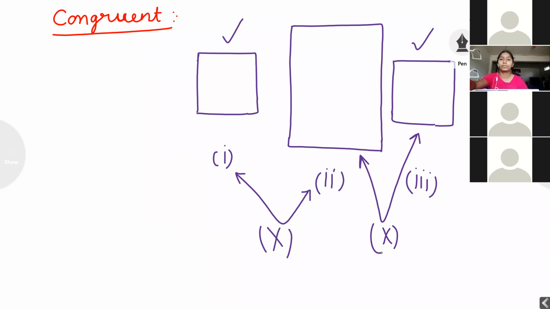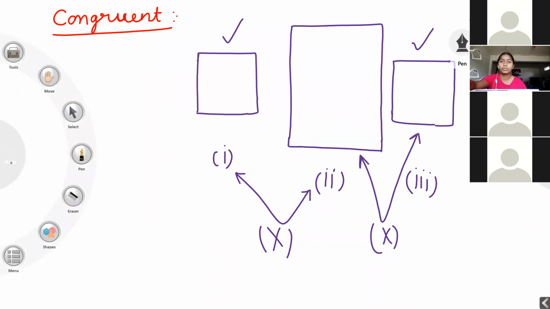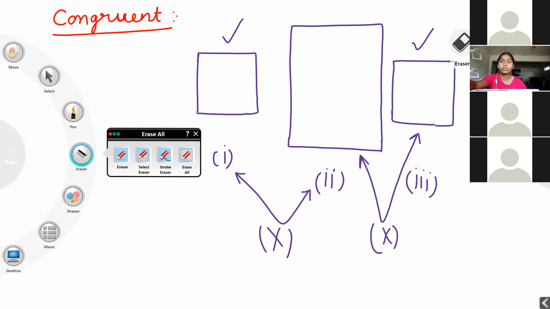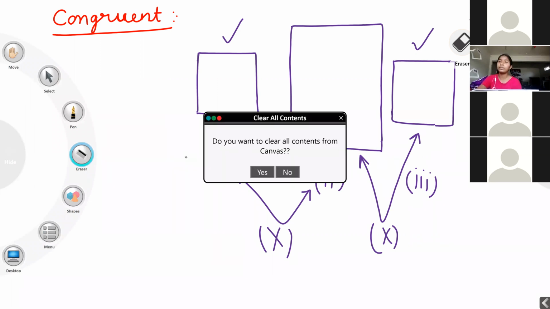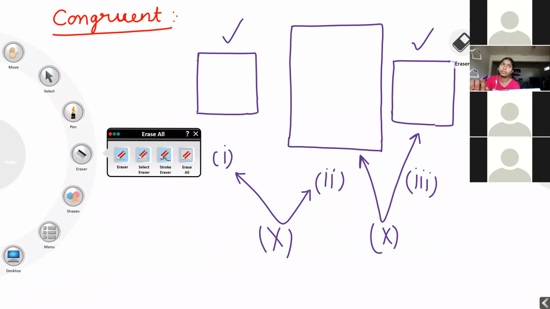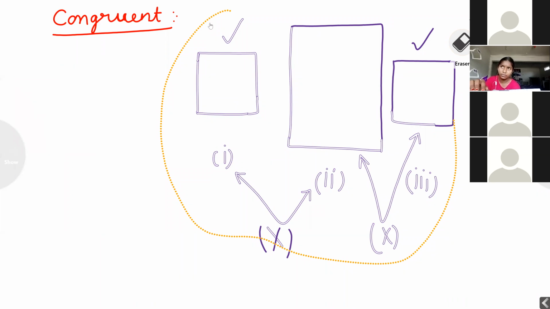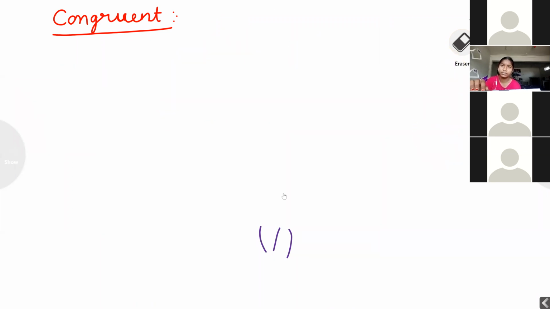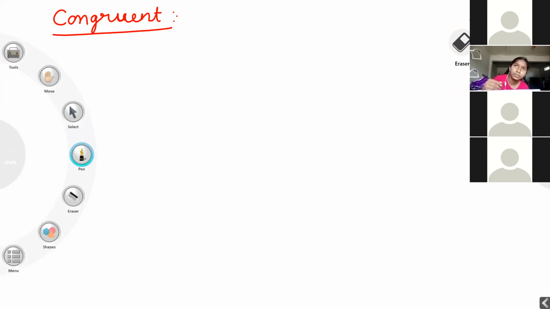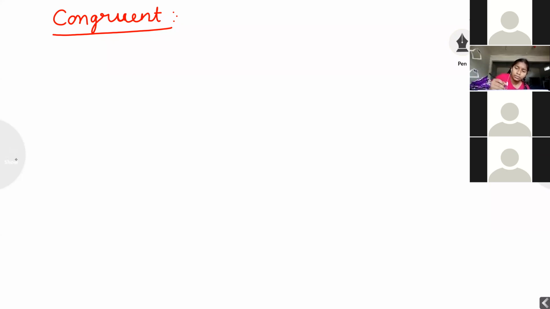Note down the definition of congruent. Note down everyone.